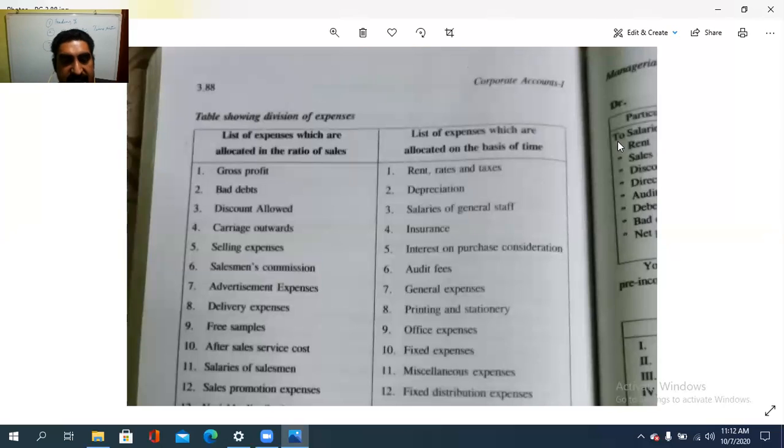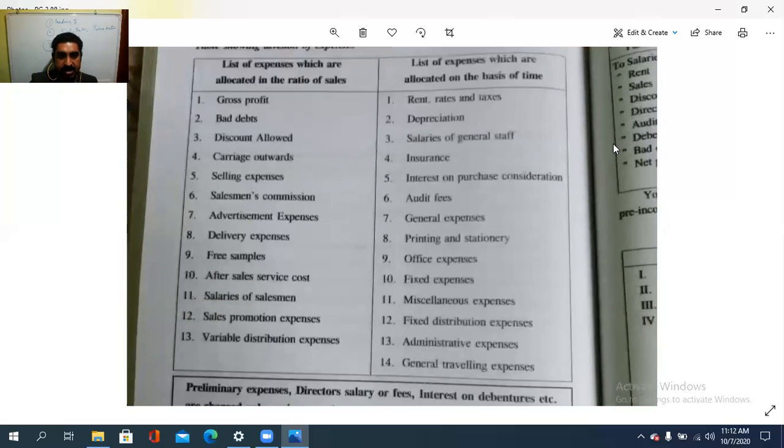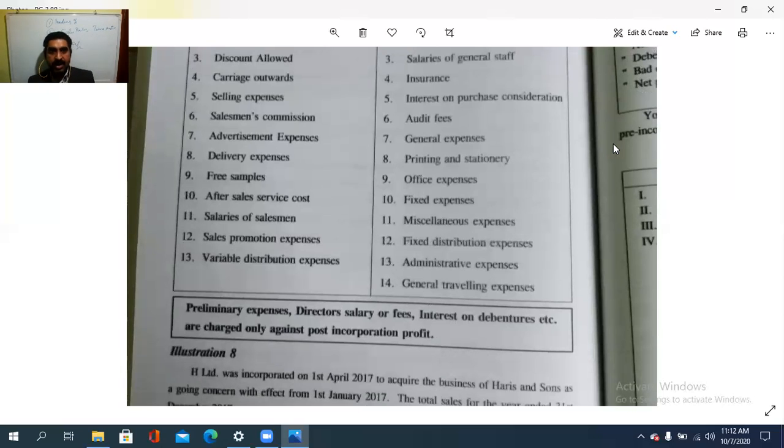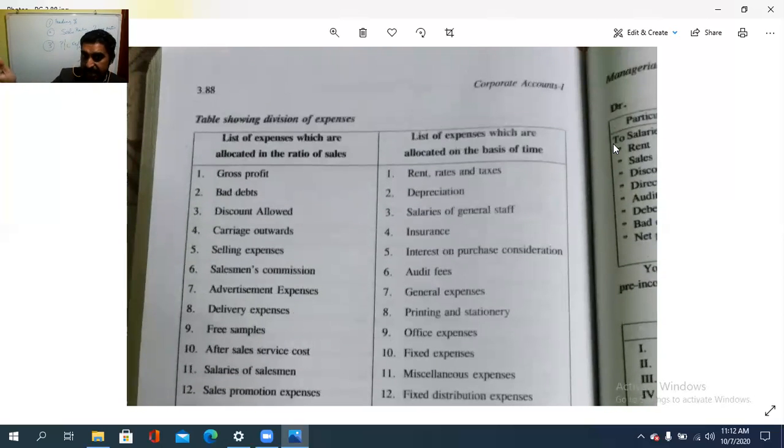See, the table showing the division of expenses: the list of expenses which are allocated in the ratio of sales and the list of expenses which are allocated on the basis of time. Gross profit on the ratio of sales. Let us see which ones: gross profit, bad debts, discount allowed, carriage outward, selling expenses, salesman commission, advertisement expenses, delivery expenses, free samples, after sales service cost, salaries of salesman, sales promotion expenses, variable distribution expenses. On the other hand, based on the time: rent, rates